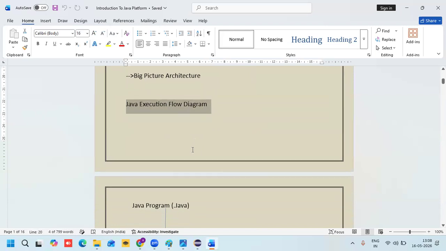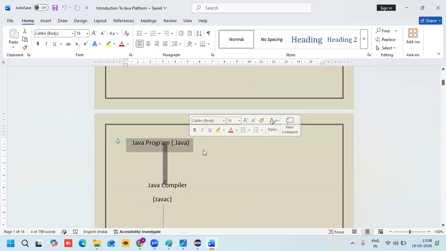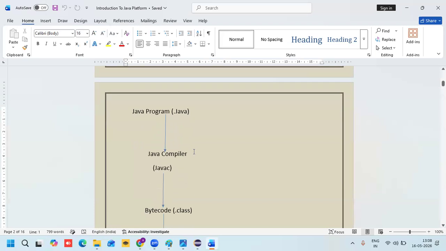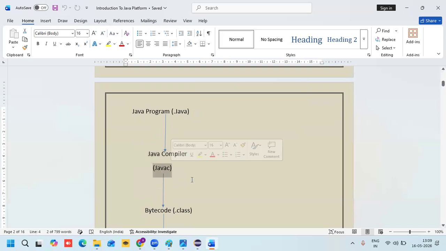First, we write a Java program in a file and save it with a .java extension. This is called the source file. After that, we compile the Java file using the javac command.